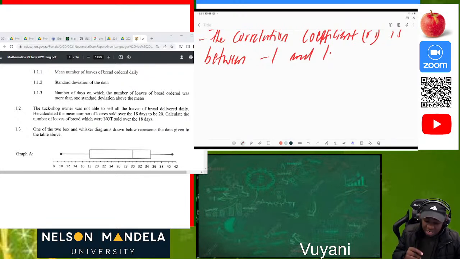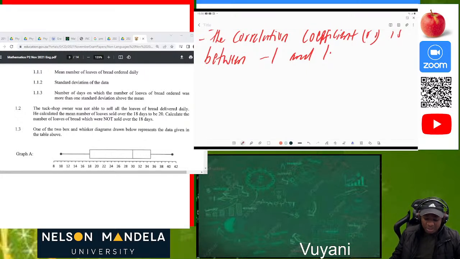If your R is equal to 1, this is a perfect positive correlation. Then if your R is between 0.8 and 0.99, that is a very strong positive correlation. And if it's from 0.6 to 0.79, it's just a strong positive correlation.